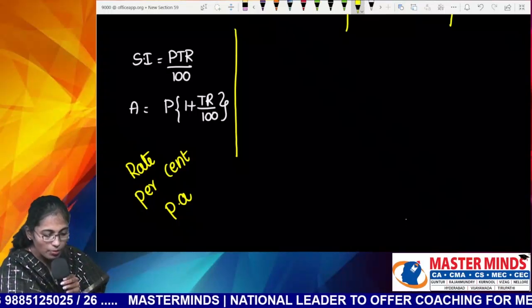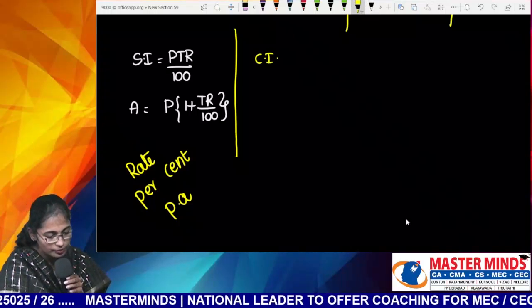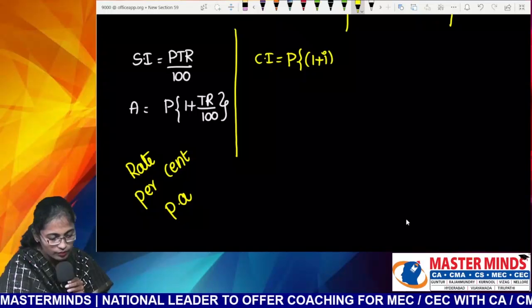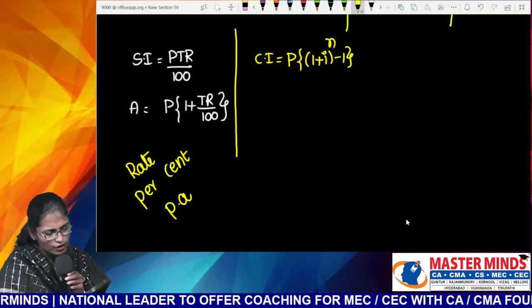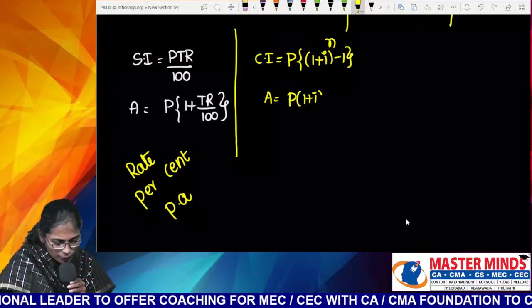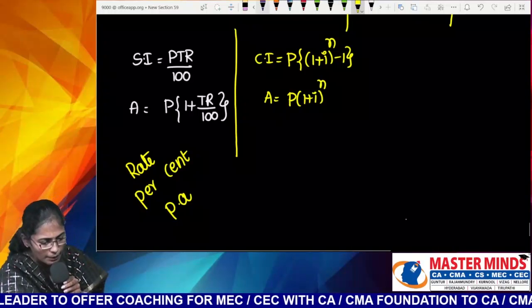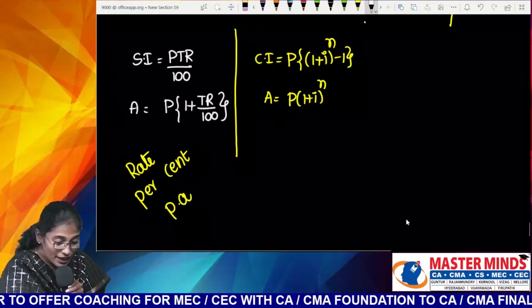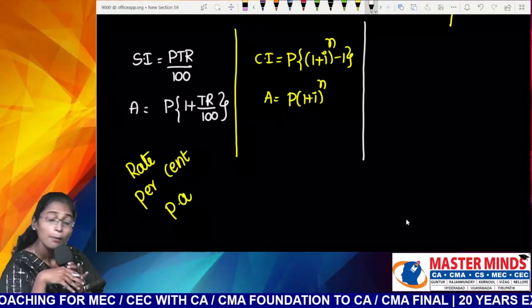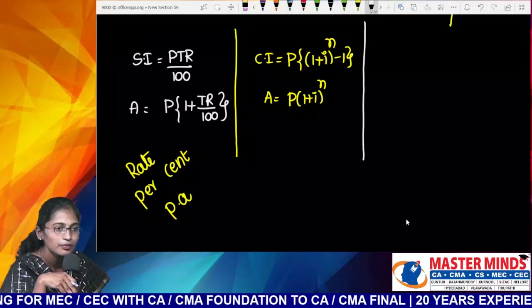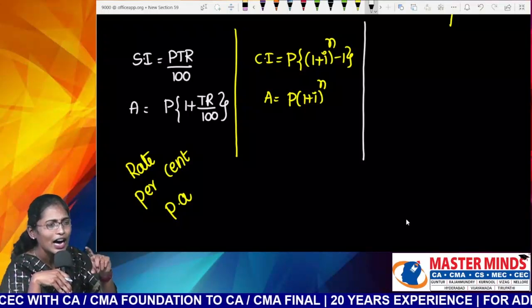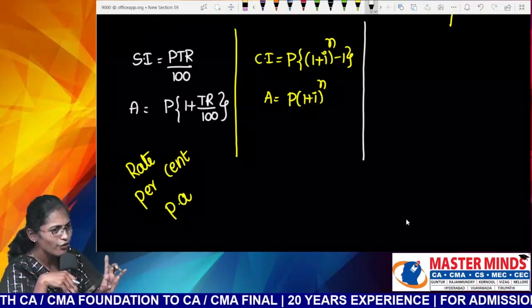Now tell me the formula for compound interest. P of 1 plus I whole power n minus 1. What is the formula for amount? P into 1 plus I whole power n. What is P here? Obviously principal, present value or future value. And I is R by 100. That's okay for me.